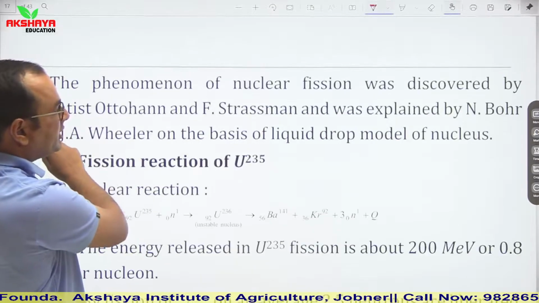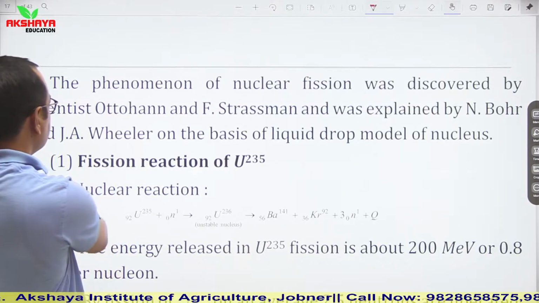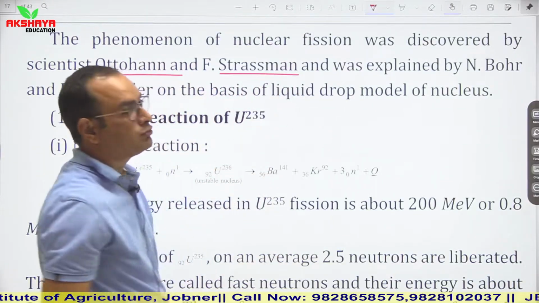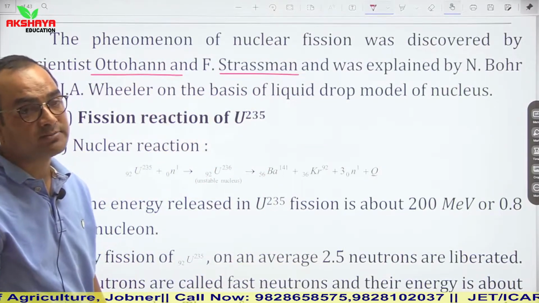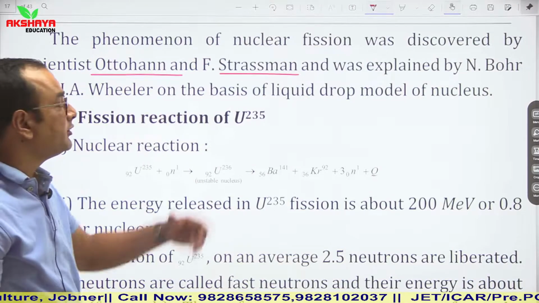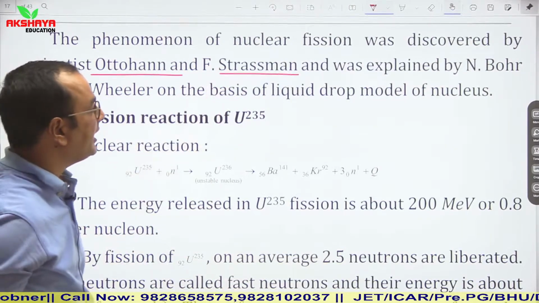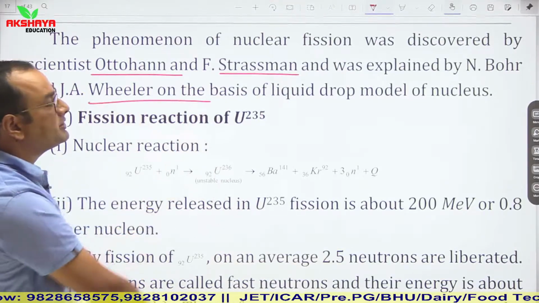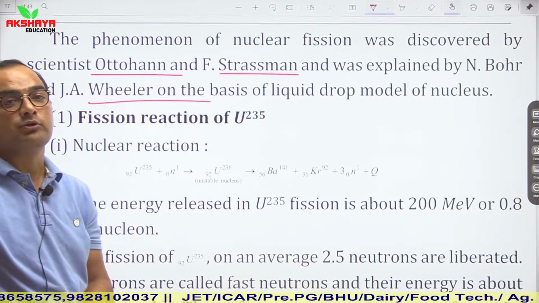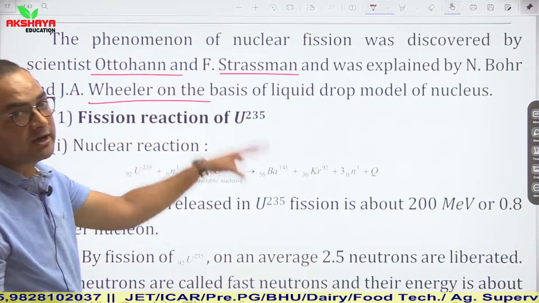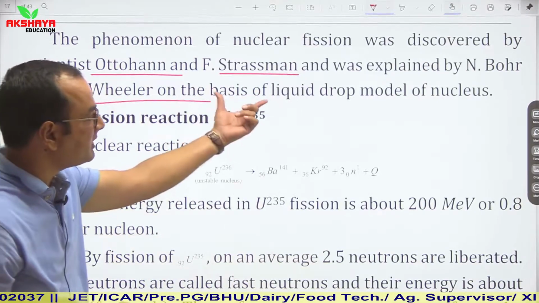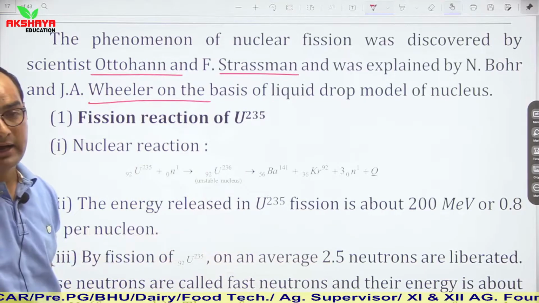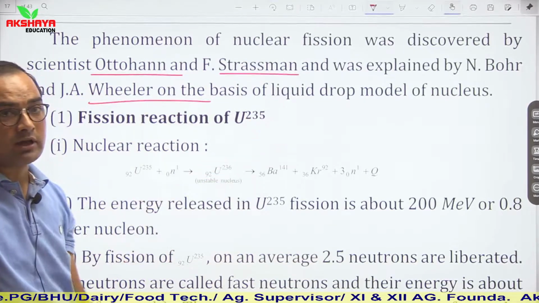The phenomenon of nuclear fission was discovered by scientists Otto Hahn and Strassmann, and it was explained by Niels Bohr and Wheeler on the basis of liquid drop model of nuclei.